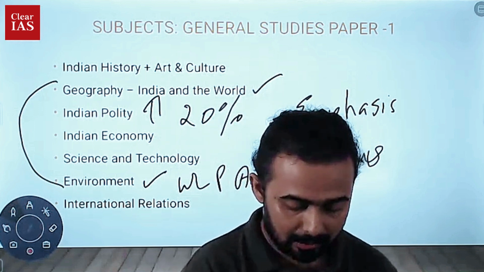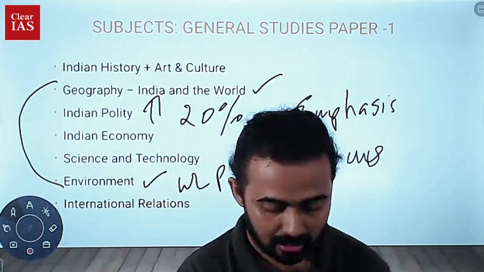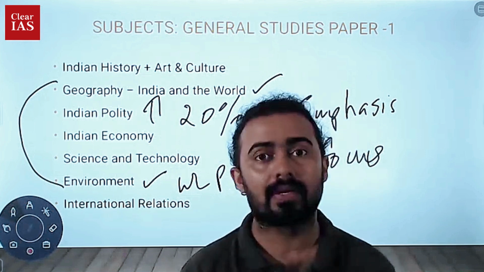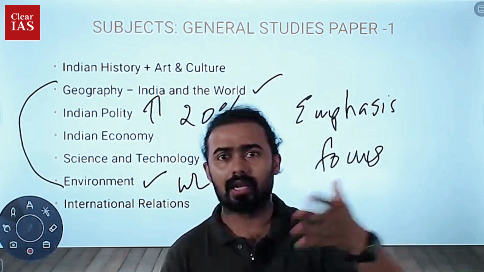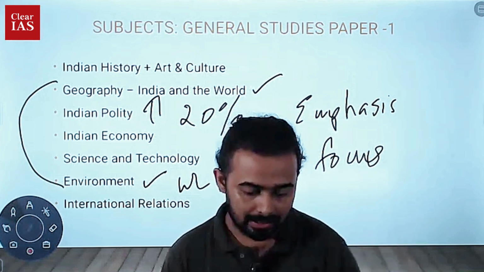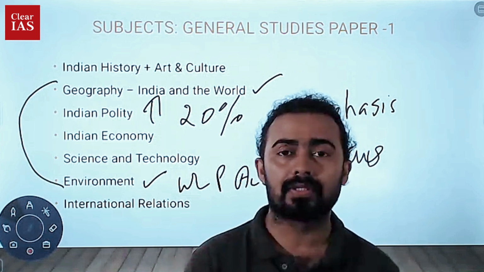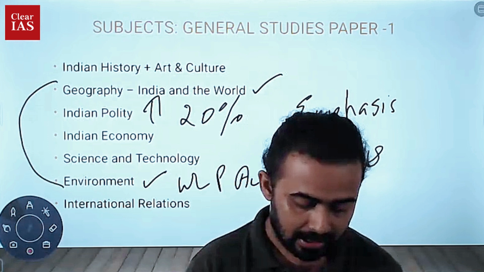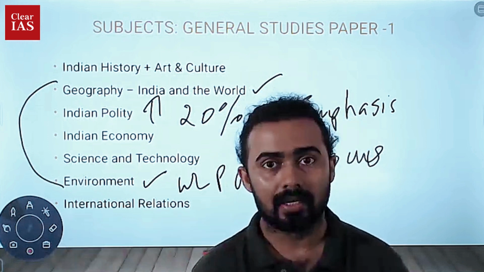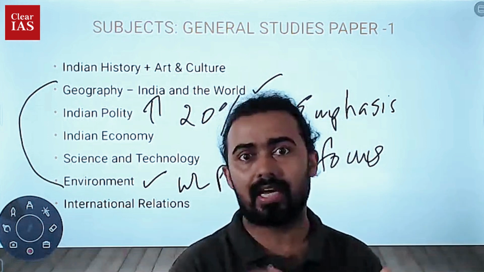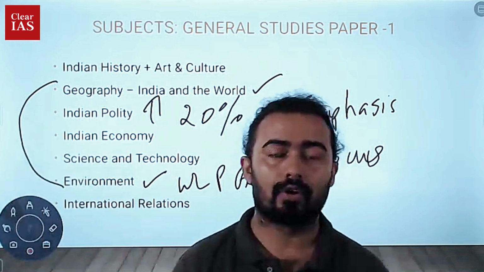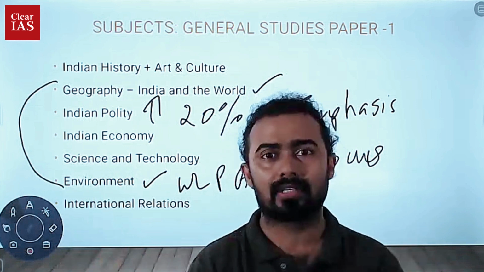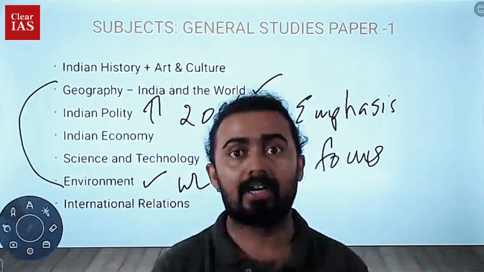And there were definitely some schemes also. For example, Shram Yogi Maandhan was asked. Nari Shakti Vandan Yojana was asked. So some schemes were definitely asked, but the number is limited to 2. And then there were some miscellaneous questions. For example, a question in which 2 books were named, The India Way and Why Bharat Matters, and asked who is the author of these 2 books. It is Dr. S. Jaishankar, who is our foreign minister. That is a simple question, and we definitely know his name.